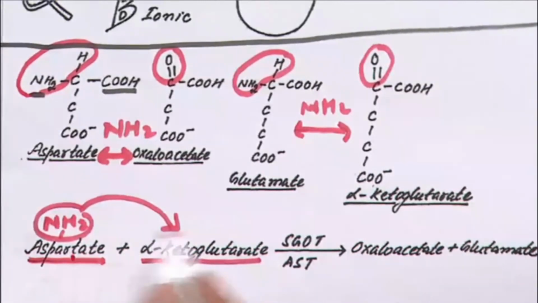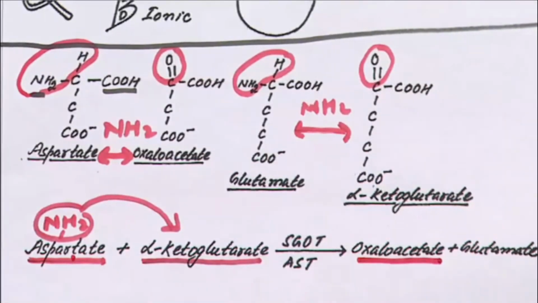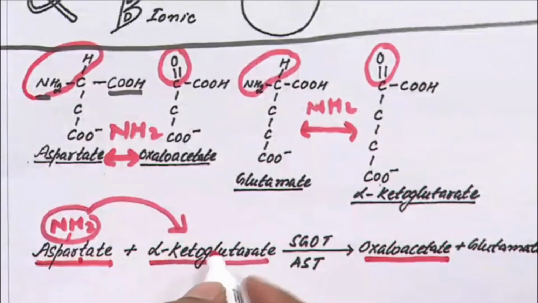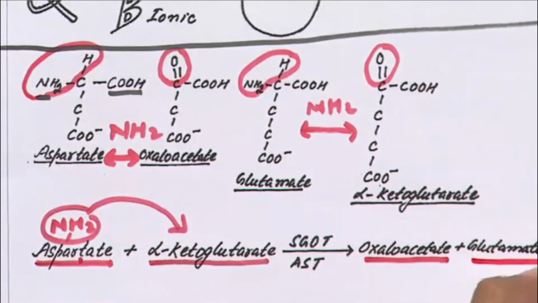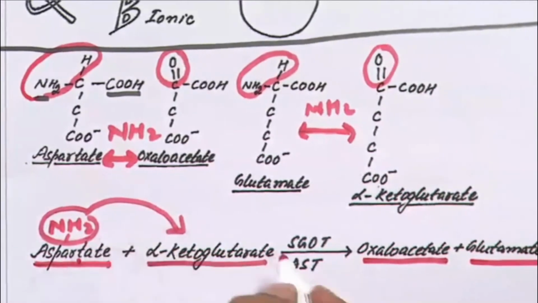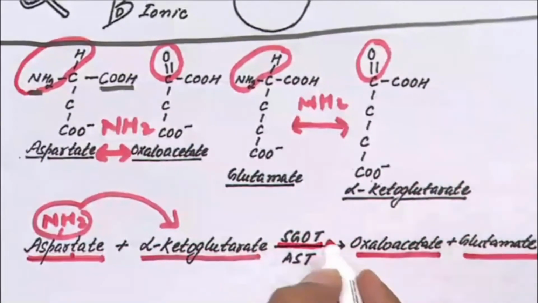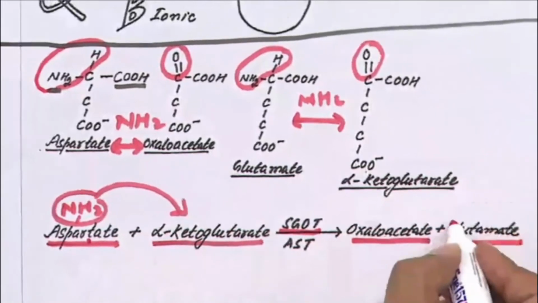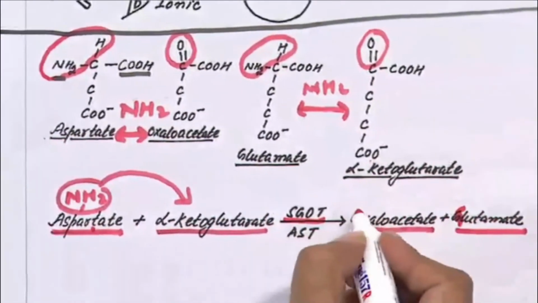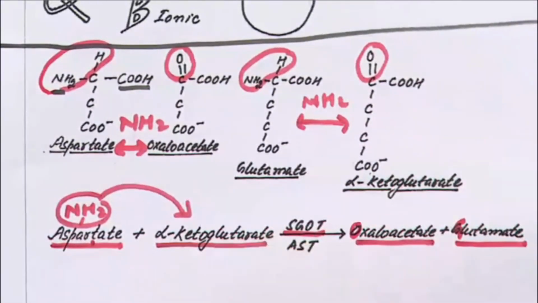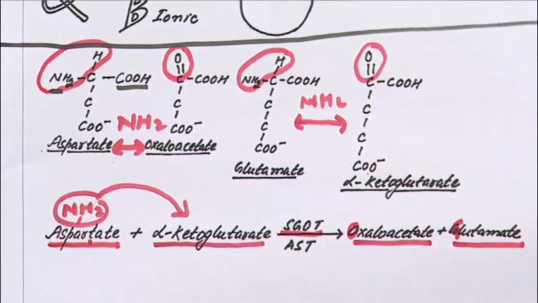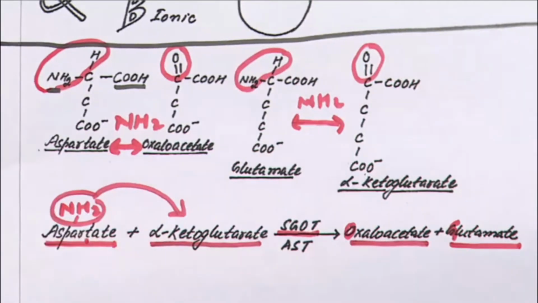And the alpha ketoglutarate that receives the amino group is converted to glutamate. And the name of the enzyme is SGOT, serum glutamate oxaloacetate transaminase, meaning transfer of amino group. Another name is AST, aspartate transaminase.